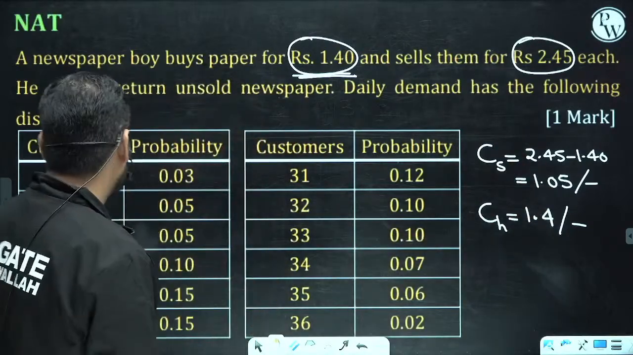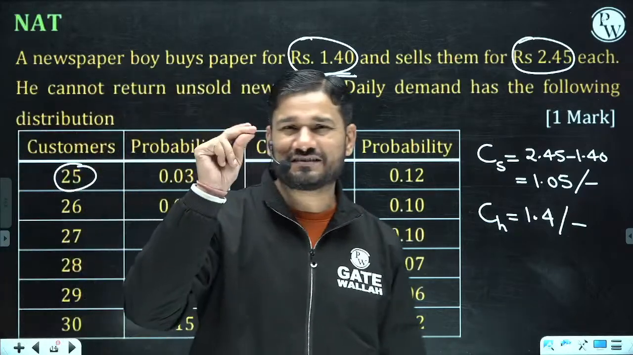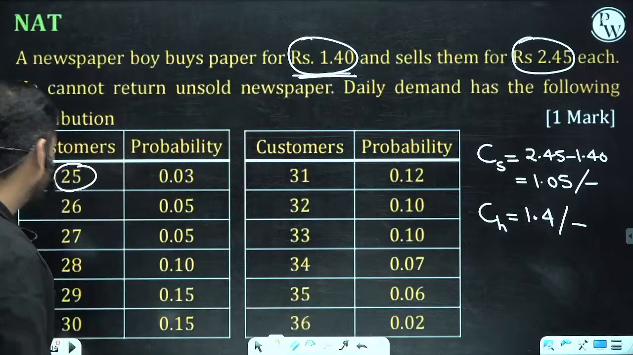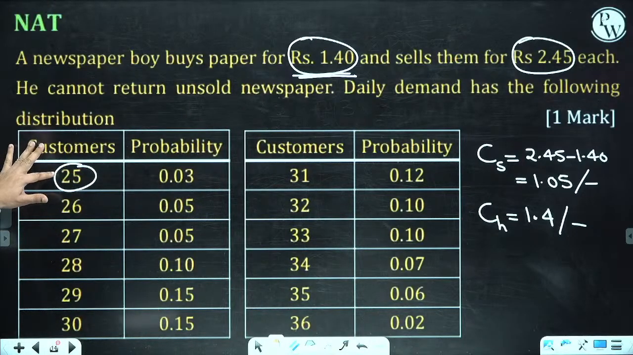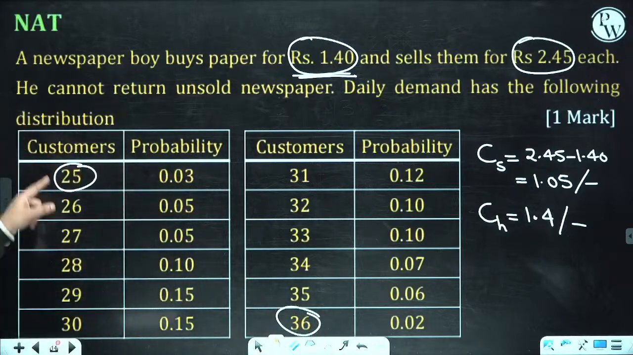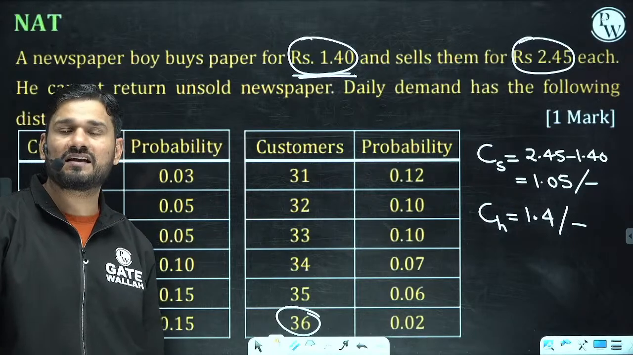Now, what data have they given? See, this question can be solved like this. You are having these two values. The demand is coming from 25 newspapers to 36 newspapers. The minimum demand is 25. The maximum demand is 36. Why can I say that?